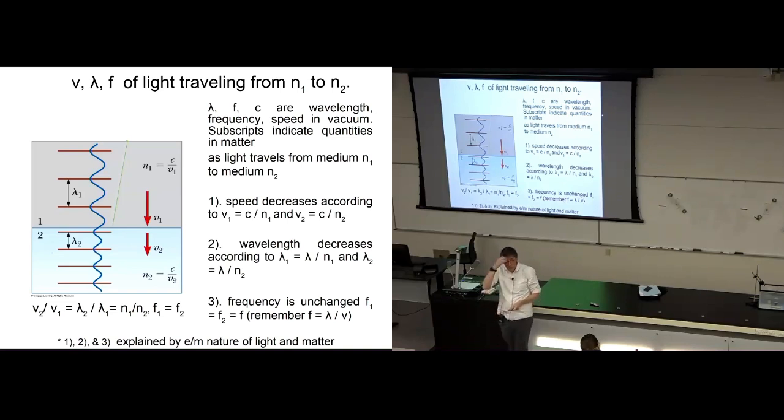Let's start with the speed. One thing that's really interesting is we said that light has a speed of 3 times 10 to the 8 meters per second. This was James Clerk Maxwell's great, famous prediction that light travels with a speed of 3 times 10 to the 8 meters per second.